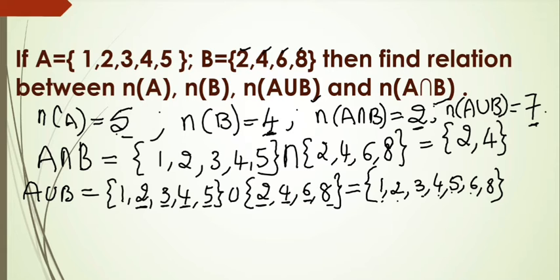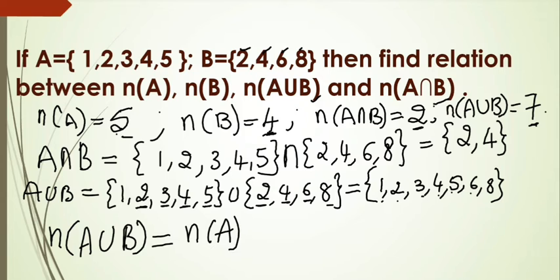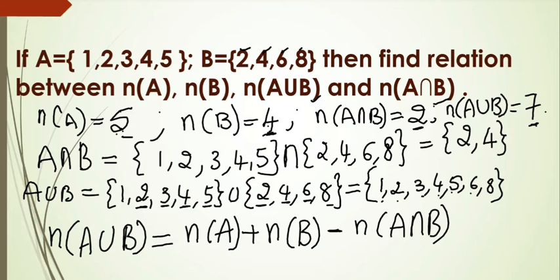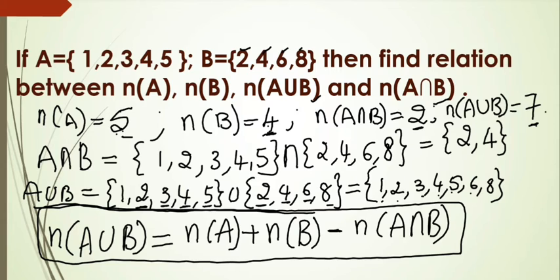That means the relation clearly: n of A union B elements we get by adding set A elements, that is n of A, and n of B. 5 plus 4 is 9, minus n of A intersection B. So the A intersection B elements we have to subtract from this. Okay, so this is the relation between n of A, n of B, n of A intersection B and n of A union B. This is very, very important. So n of A union B is equal to n of A plus n of B minus n of A intersection B.